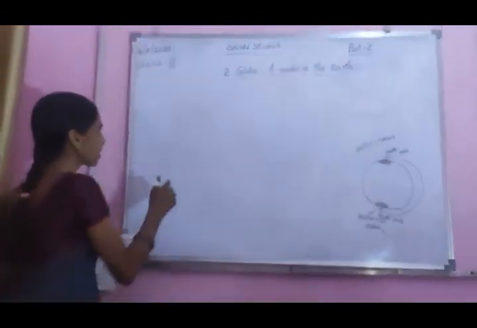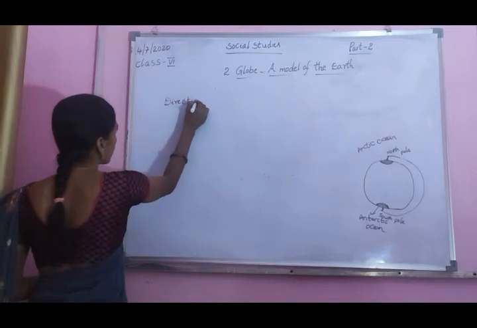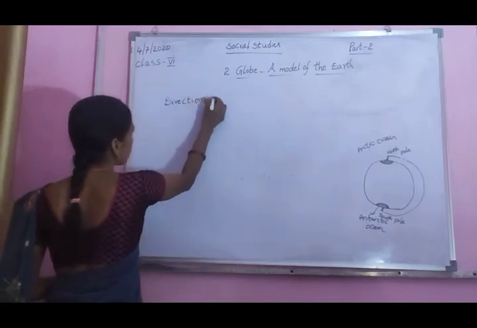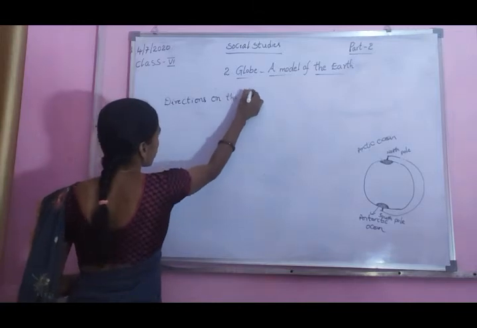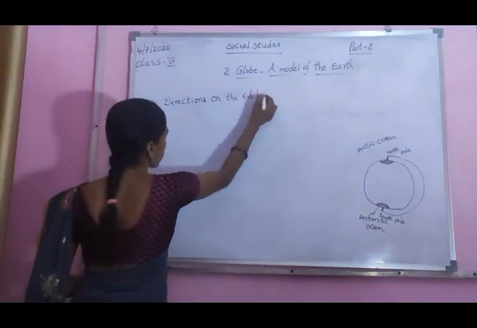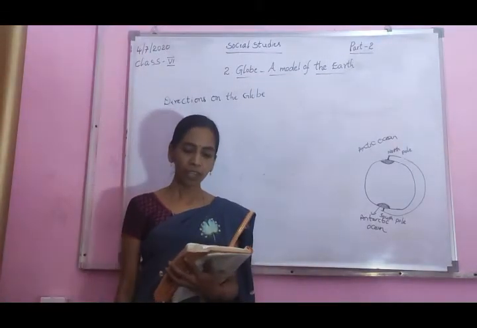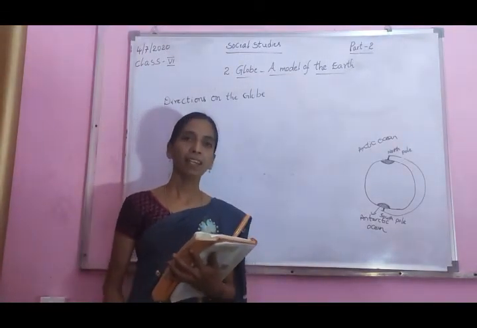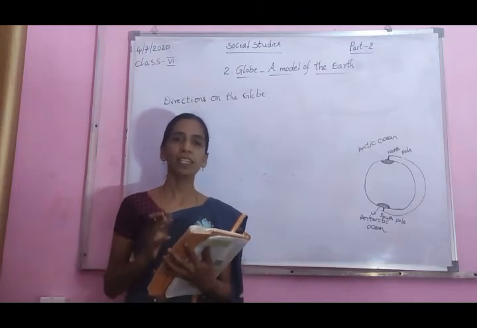Next one, directions on the globe. What is the next topic? Directions on the globe. We have learned about the 4 directions in the earlier lesson. Already you know that earlier lesson. Okay, now how many directions are there?